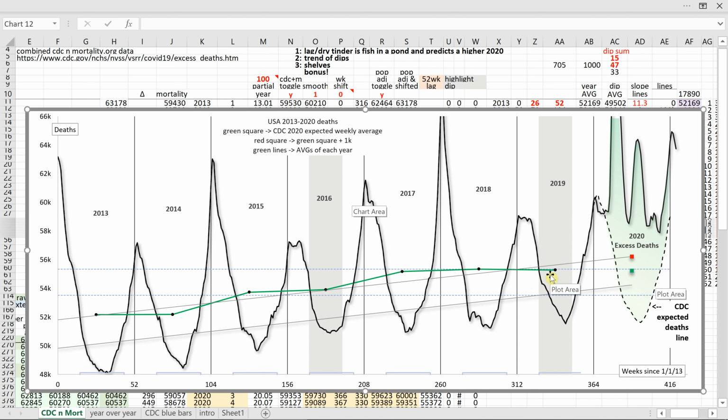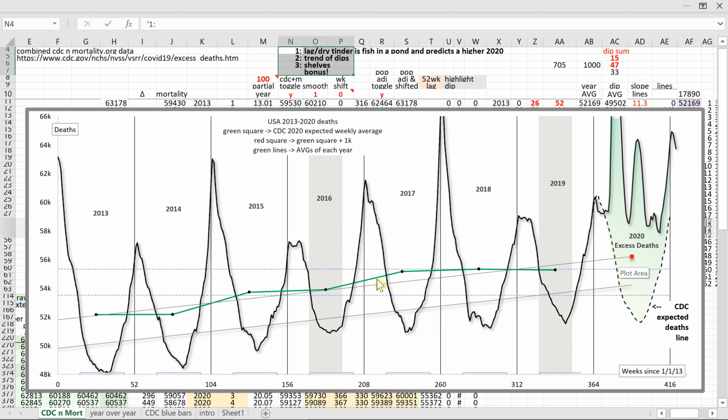But there's much more going on in this graph. I'll give 3 independent arguments plus a bonus one why the 2020 CDC expected deaths line should be shifted upward by 1,000, and the yearly average should be this red square. The first argument for the shift is dry tinder, or fish in a pond. The second uses the average of the dips to show such a trend. And the third, 2020 began with a shelf similar to the shelves in 2016 and 2019. Therefore, 2020 expected deaths should follow these 2 years closely. Remember, for reference, COVID did not strike until this point right here.